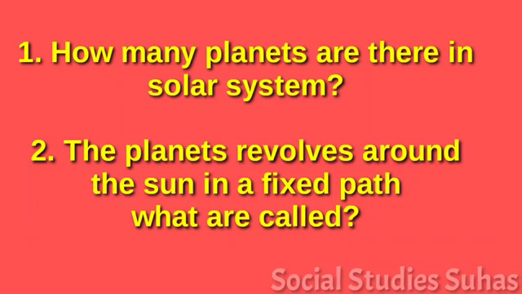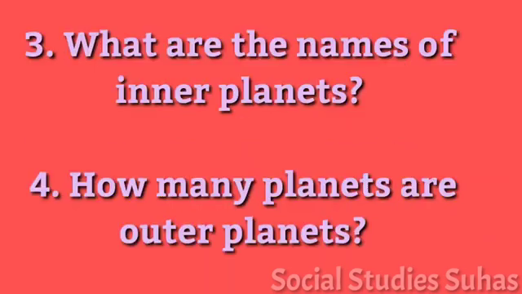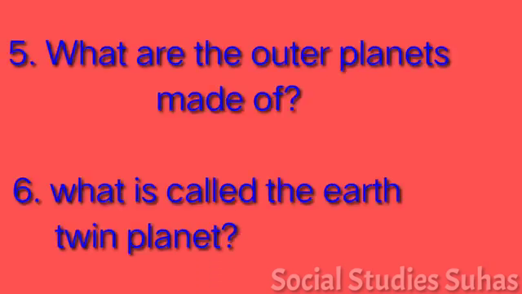And now try to answer these questions. How many planets are there in solar system? The planets revolve around the Sun in a fixed path. What are they called? What are the names of inner planets? How many planets are there? Outer planets. What are the outer planets made up of? What is called as the Earth's twin planet?